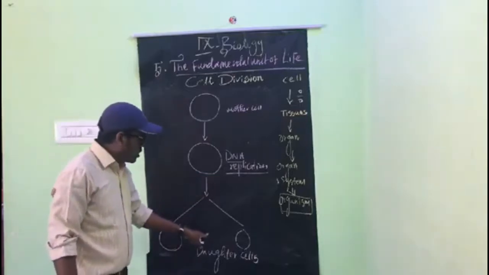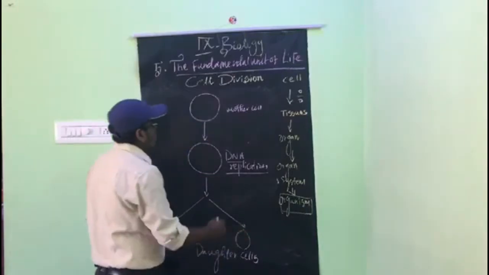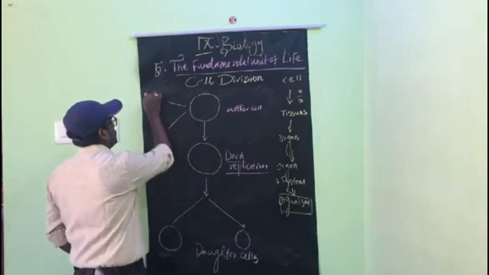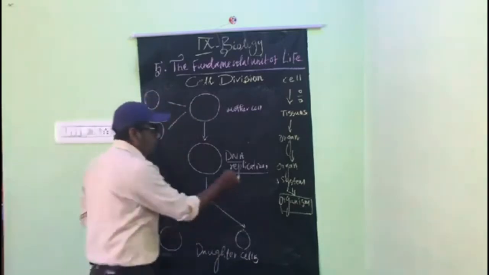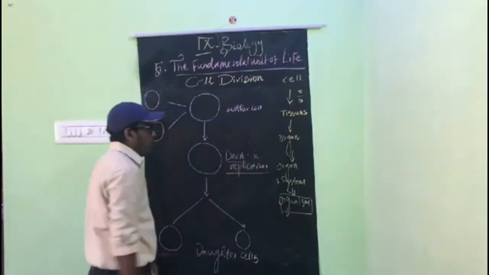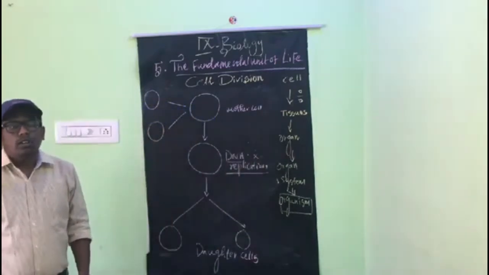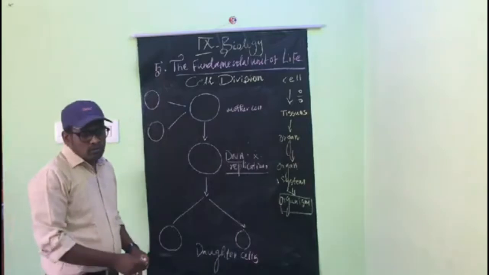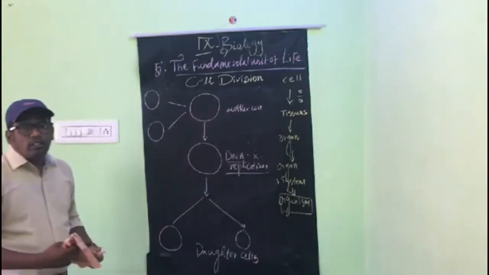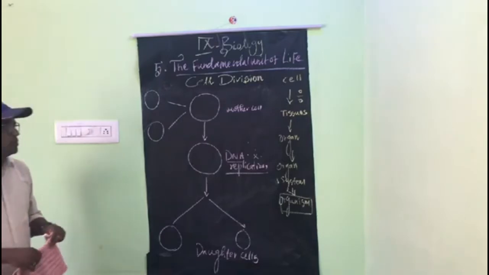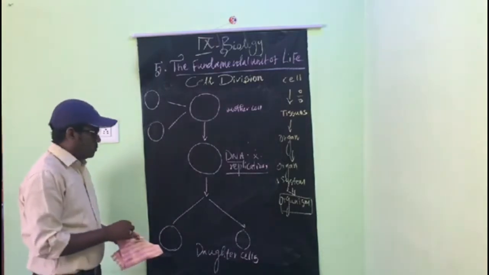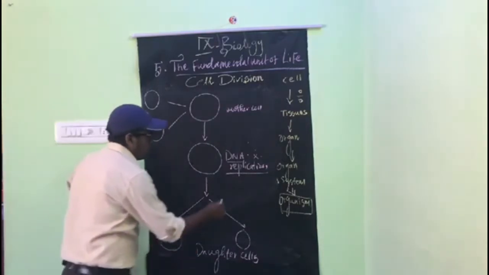This is not in your textbook. In the textbook it is given differently. So I added the DNA replication additionally. Both are correct, you follow either the textbook or what I am giving.